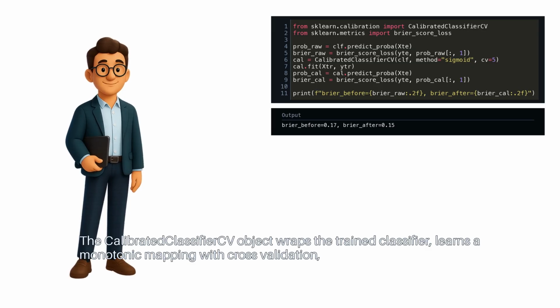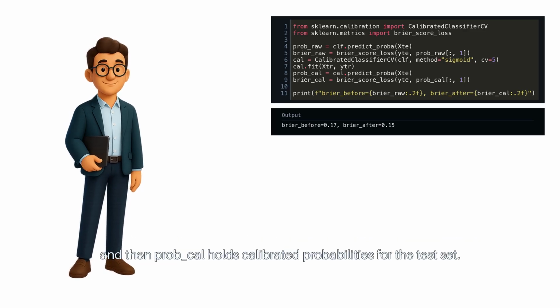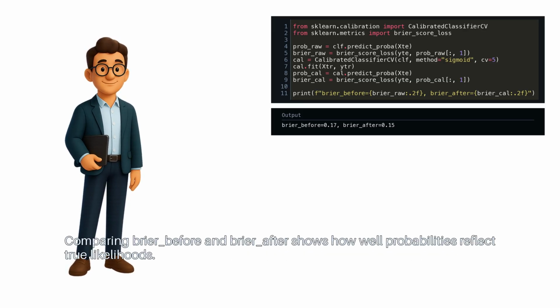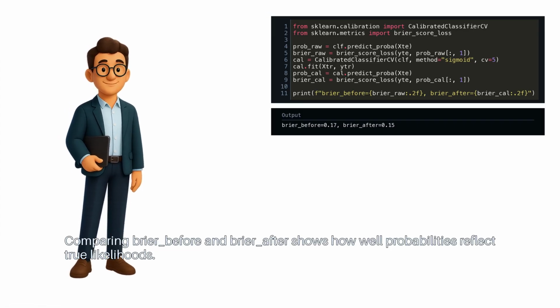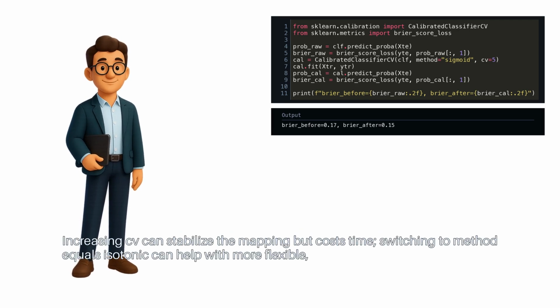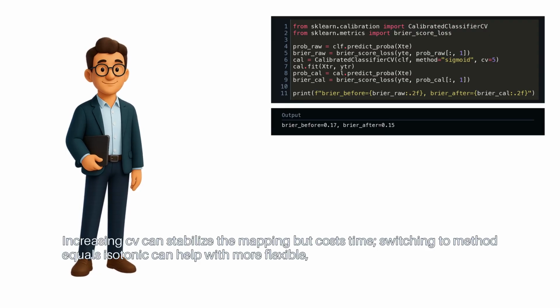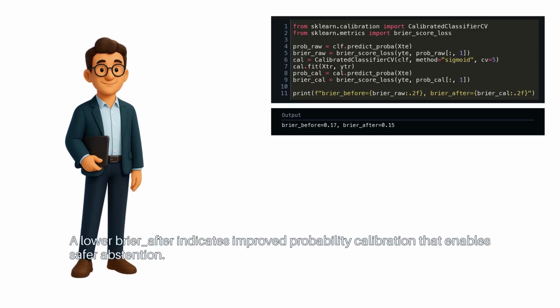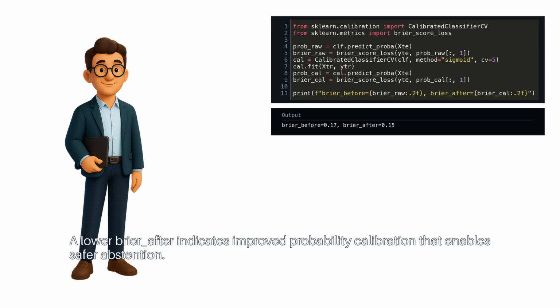The CalibratedClassifierCV object wraps the trained classifier, learns a monotonic mapping with cross-validation, and then prob_cal holds calibrated probabilities for the test set. Comparing Brier before and Brier after shows how well probabilities reflect true likelihoods. Increasing cv can stabilize the mapping, but costs time. Switching to method equals isotonic can help with more flexible, non-monotonic reliability shapes. A lower Brier after indicates improved probability calibration that enables safer abstention.